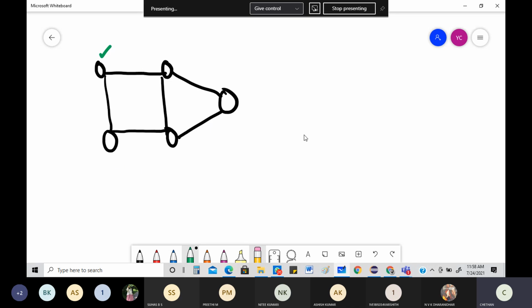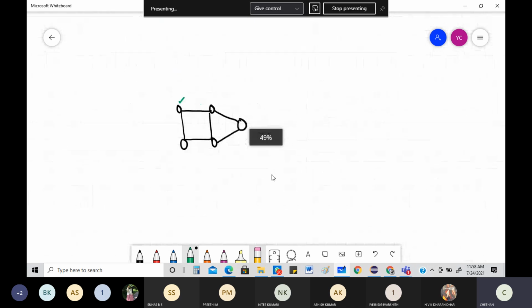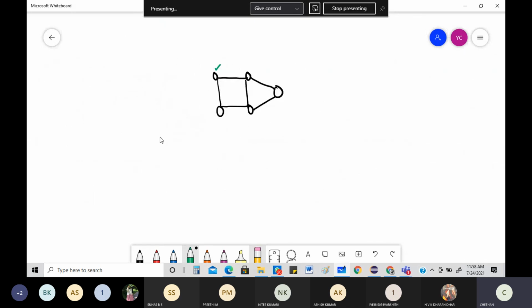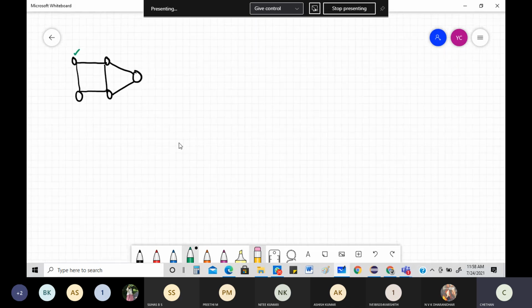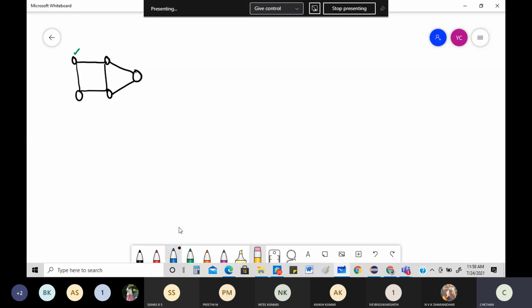For this, what are the things that we took? The things that we assumed here: a very simple fact is that the starting and the ending point should be the same. That's the first thing. Next, there should not be any sort of repetition. That's the second one. Then the most important part: you start and end at the same point, and there should not be any vertex left out. No vertex left out. That's the third point.